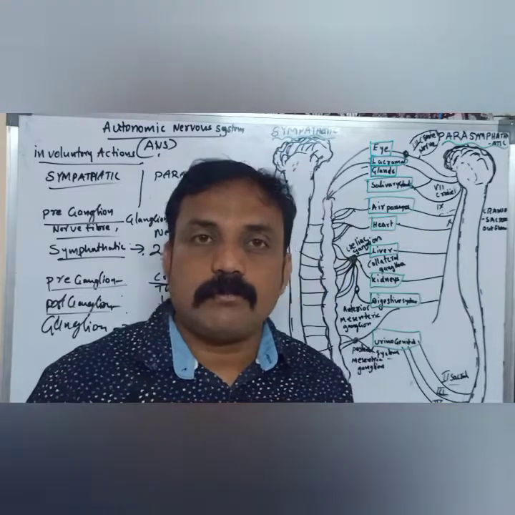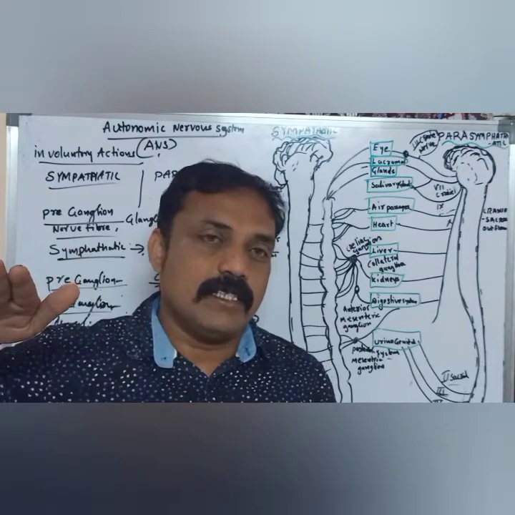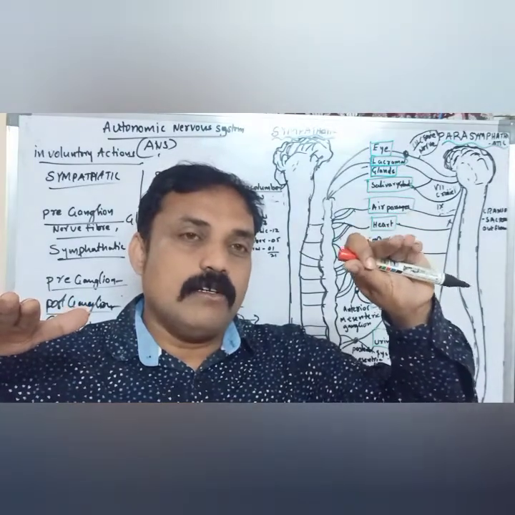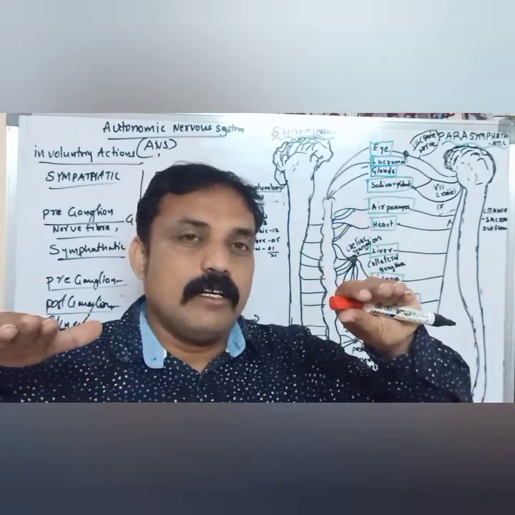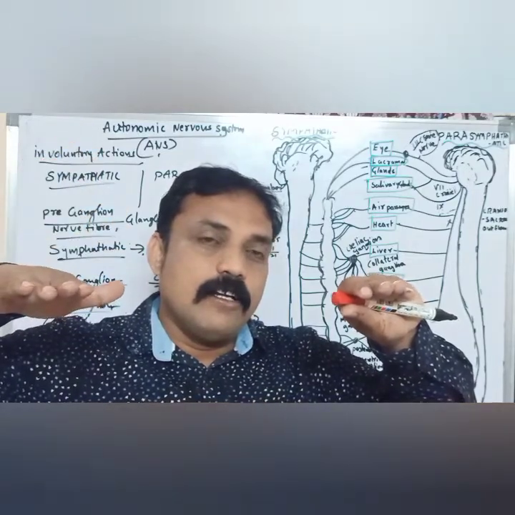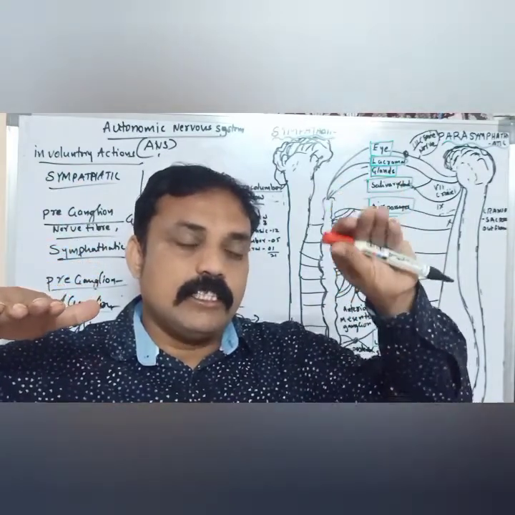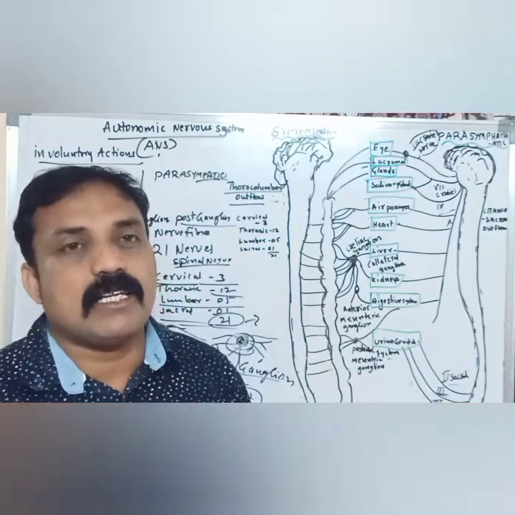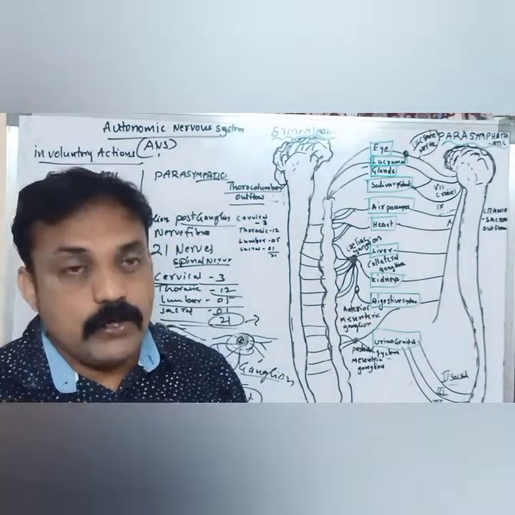One example: when we feel stress and strain, our respiratory rate is increased. When we are in a normal, parasympathetic situation, under parasympathetic nerve control, the respiratory rate is normalized. When we are in tension, respiratory rate, heartbeat rate, and circulatory rate are increased. When we are in a rest or relaxing stage, these actions go on very normally. That is the balancing system, the autonomic nervous system in our body, with sympathetic and parasympathetic nervous systems.